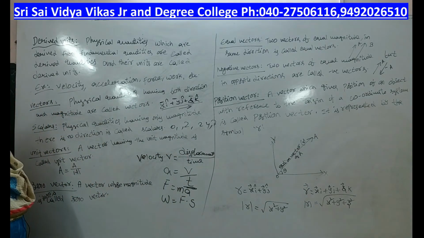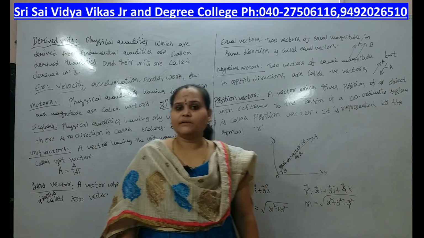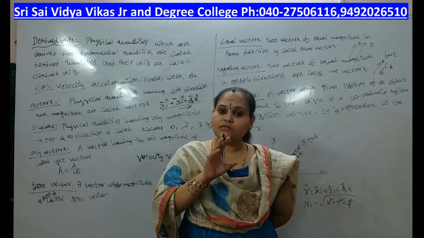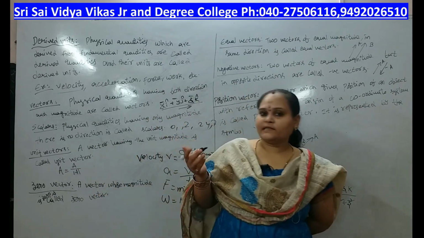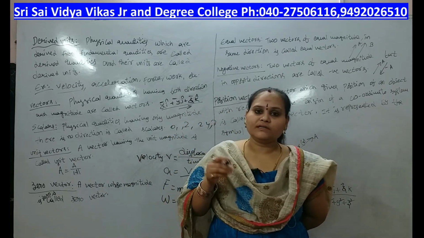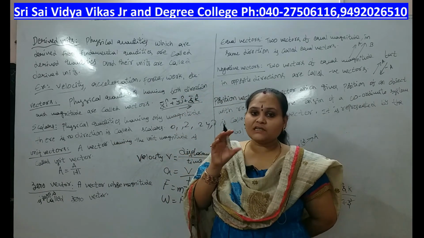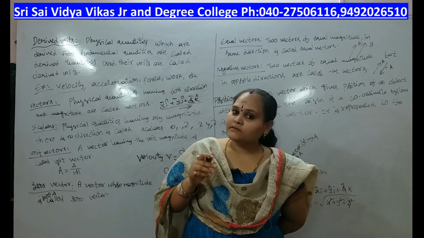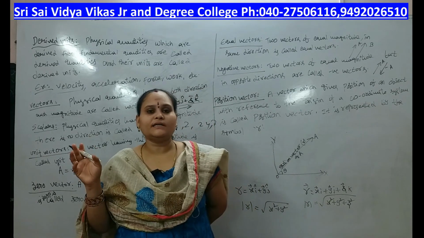So today's topic is about derived quantities. The physical quantities which are derived from the fundamental quantities are known as derived quantities, and their units are derived units. Examples of derived quantities are velocity, acceleration, work, force; all are derived quantities. Why? Because we have 7 fundamental quantities, and by using these 7 fundamental quantities we can find the derived quantities. A vector is a physical quantity which has both magnitude and direction, and a scalar is a physical quantity which has only magnitude, with no direction.